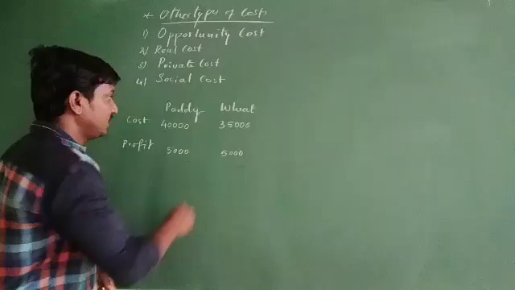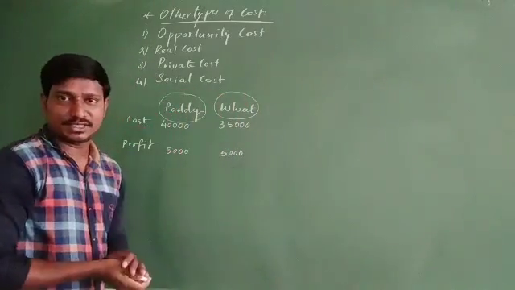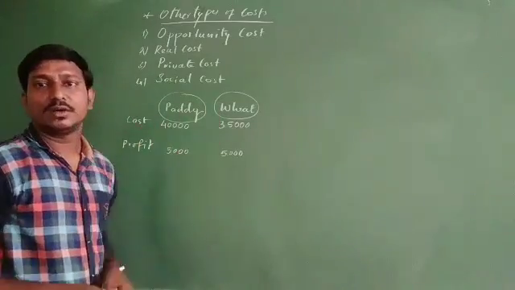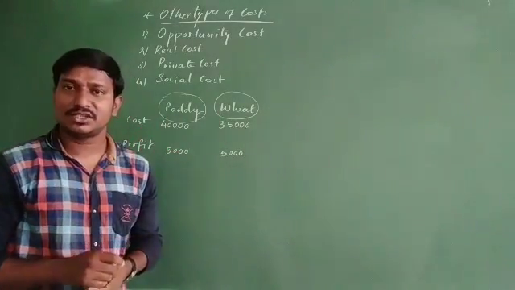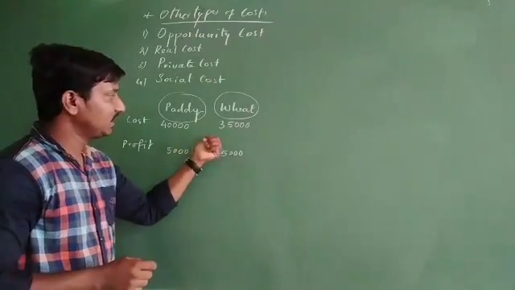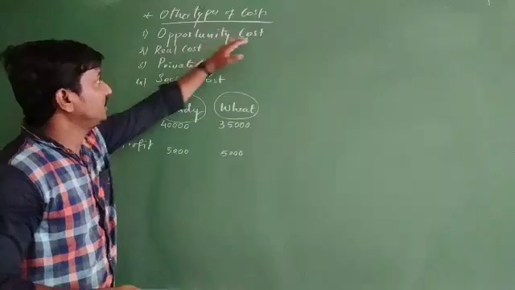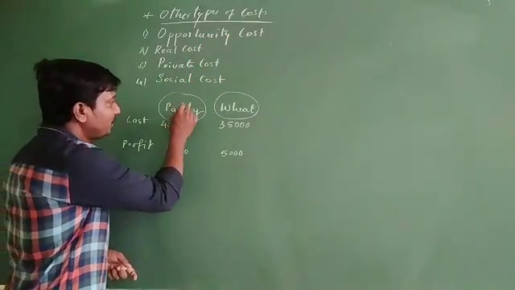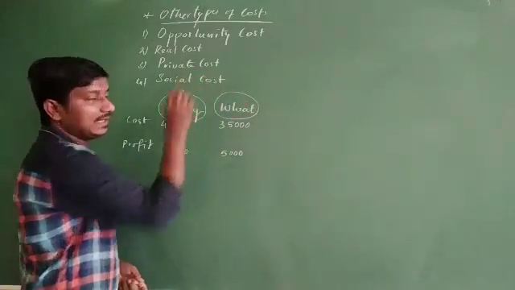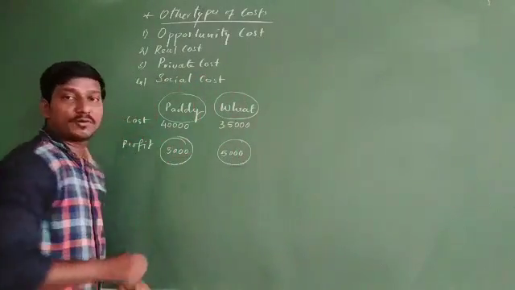Now the question arises whether to go for production of paddy or wheat. The producer has to select which one. In this case, opportunity cost helps him a lot. Instead of producing paddy, he selects wheat in order to gain the same profit level.